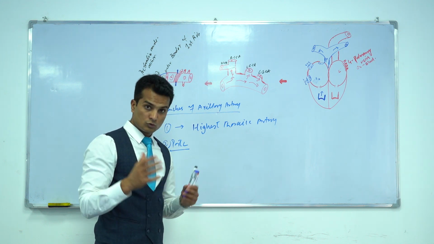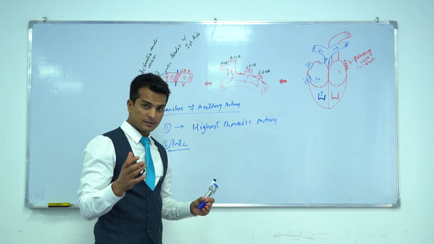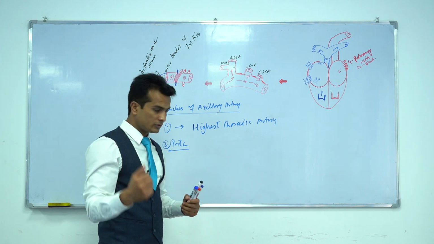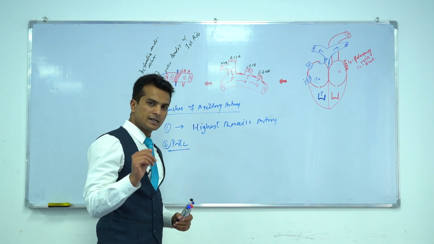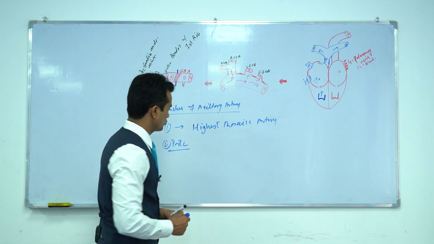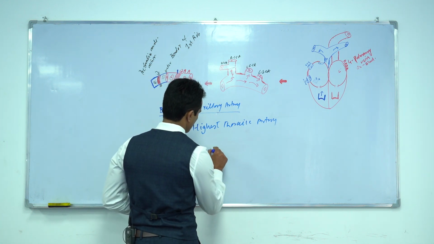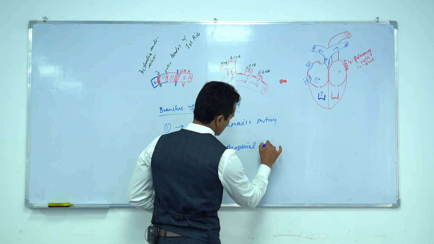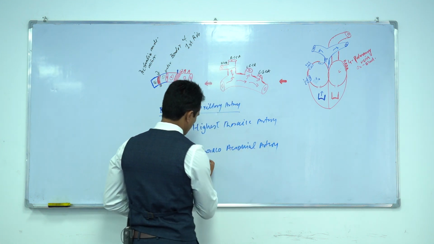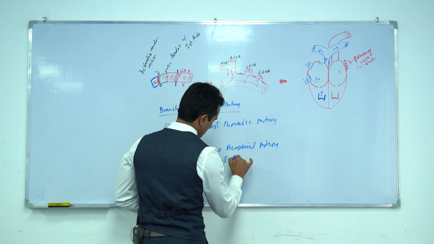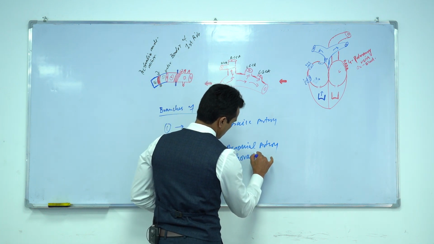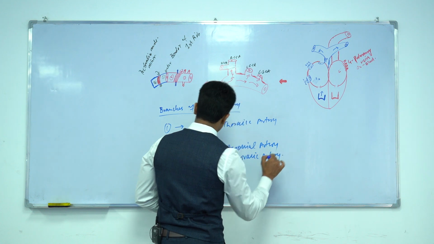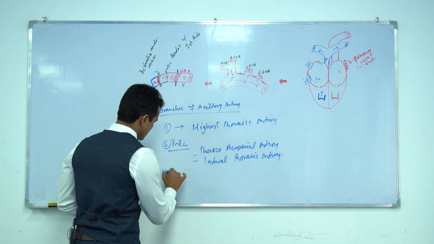It gives two branches which are very important because they also supply the breast, okay? The second part of the axillary artery gives the thoracoacromial and lateral thoracic arteries. Thoracoacromial artery and lateral thoracic artery, okay? And from the third part,